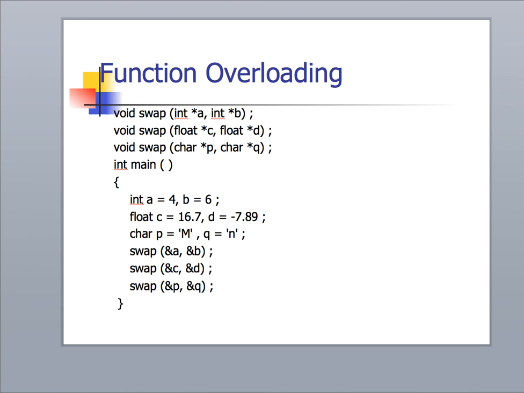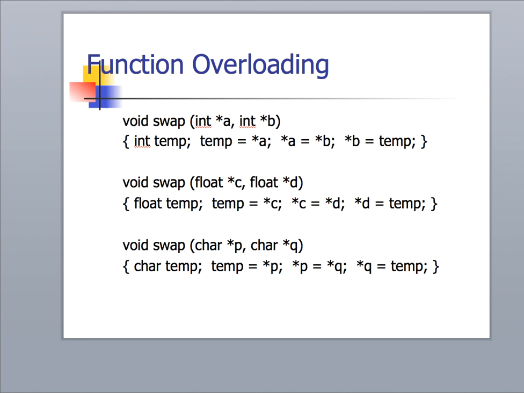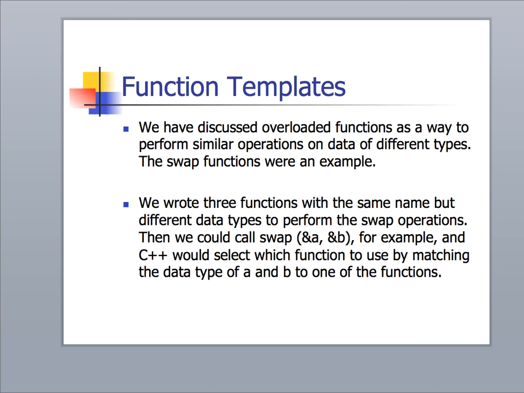But in general, that may seem to be a lot of extra work, because if we look at this, all the code is identically the same. The only difference between these 3 swap functions is the data types that are in the argument list. So perhaps there's another way to do that, and we've already kind of gotten a preview of this using the standard template library that we've discussed.